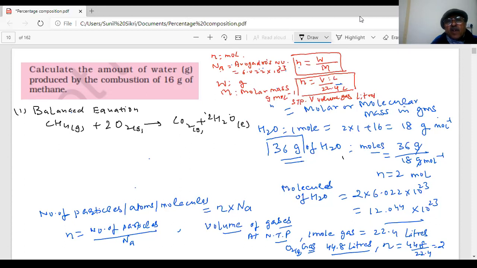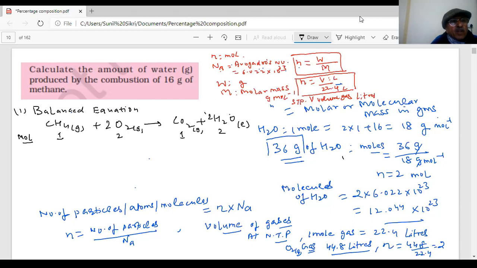Students, if I consider the moles, stoichiometry: one mole of this reacts with two moles of this, produces one mole of this and two moles of this. Now he says calculate the amount of water in grams produced by combustion of 16 grams of methane.